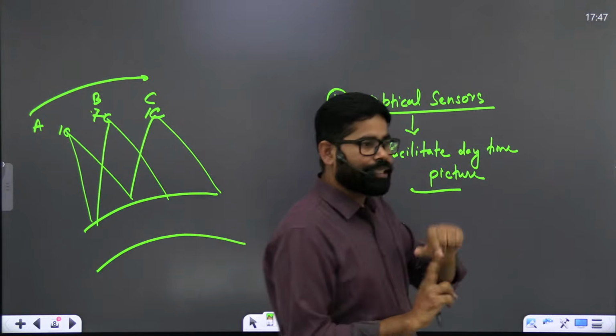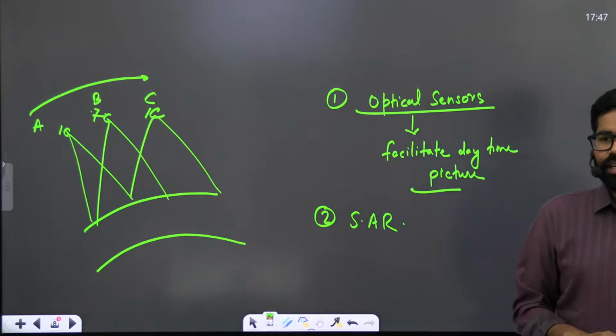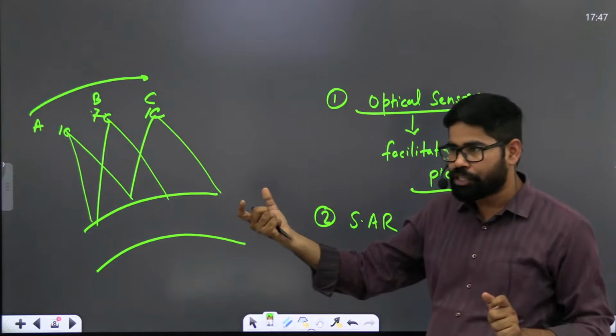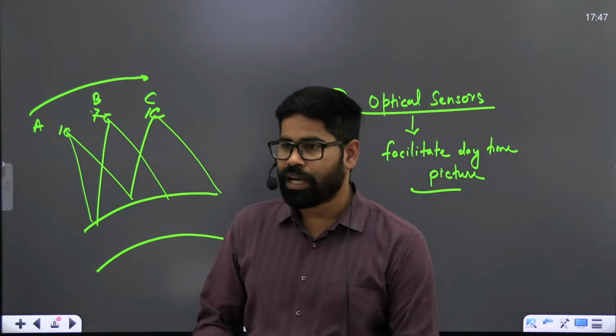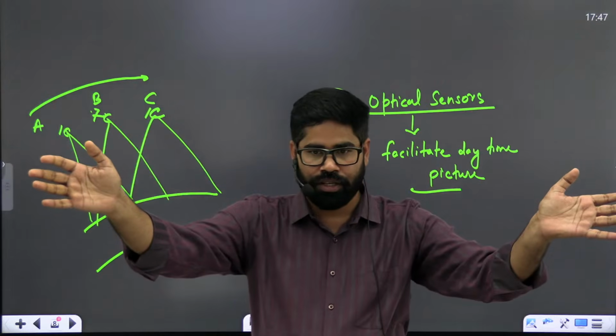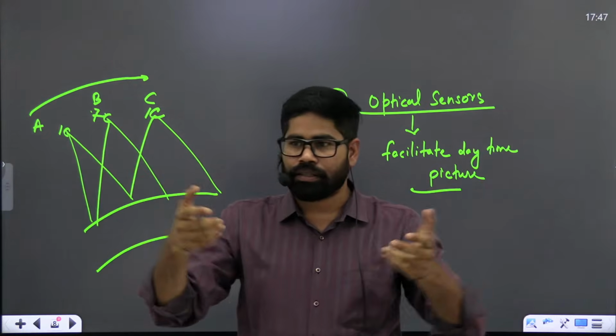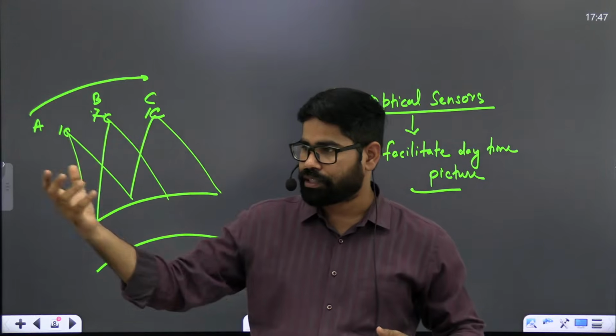Second thing is they are using a synthetic aperture radar. Synthetic means artificial. So a camera is having a normal aperture. Okay, aperture means its area of coverage. Like you all have mobile phones having different resolution.